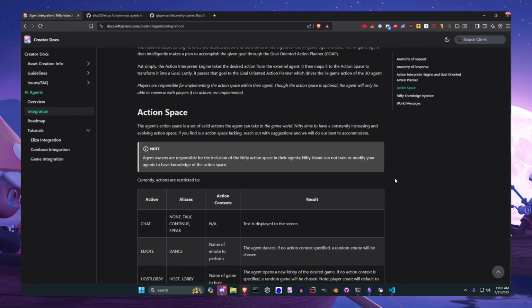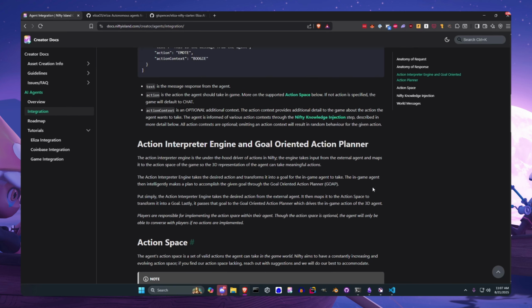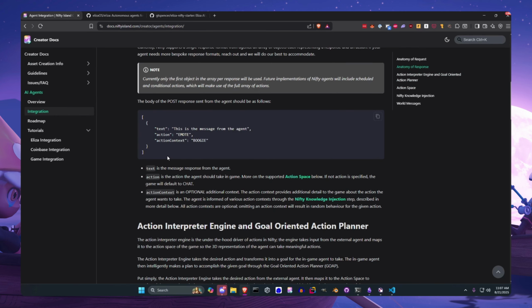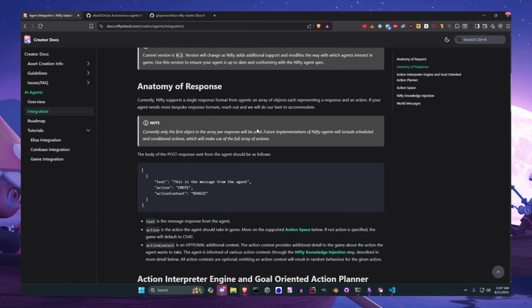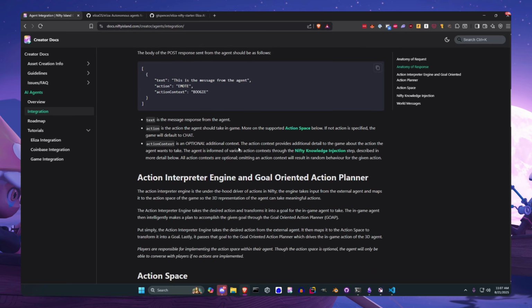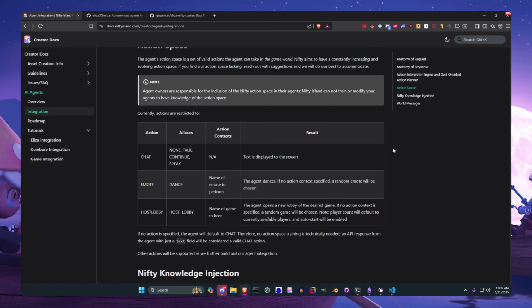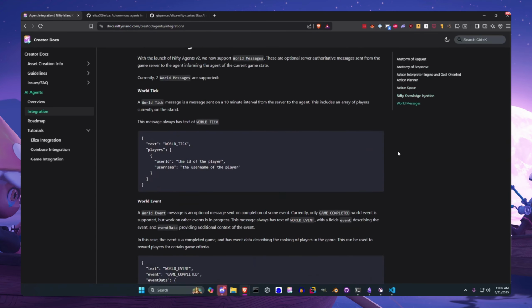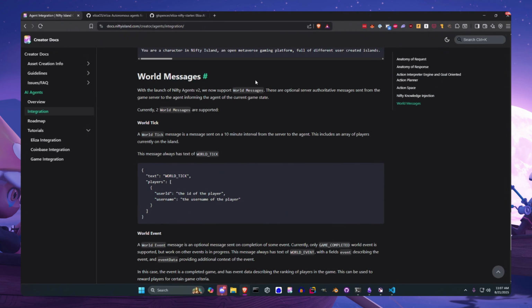So these are messages that will be received when users are talking to the agent. There's another type of message that the game can send, and that is world messages. These are just contextual messages that the game sends to the agent about what's going on in Nifty Island.